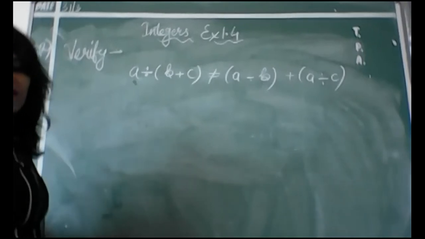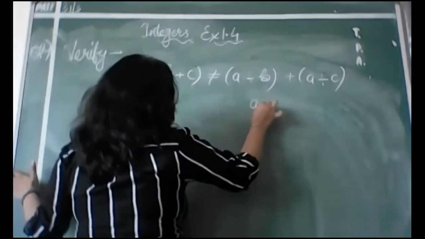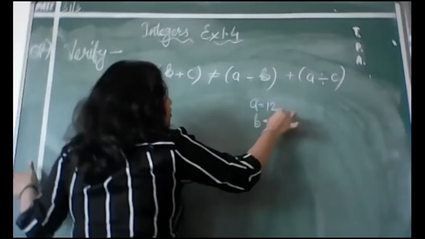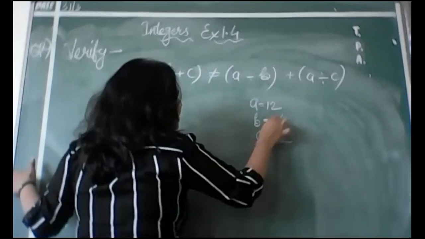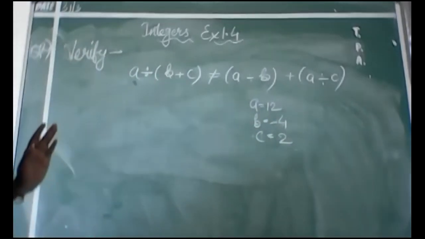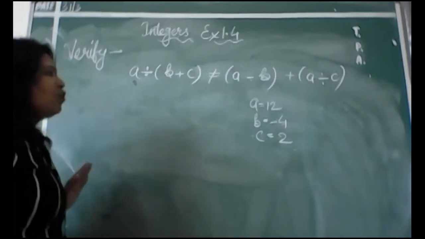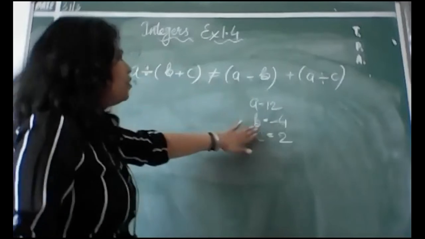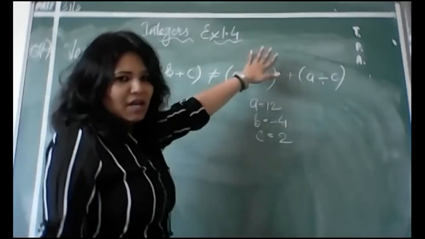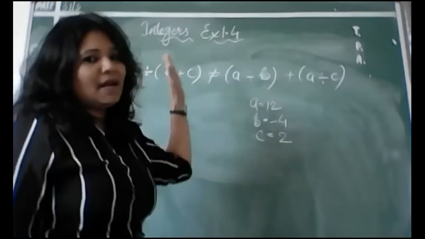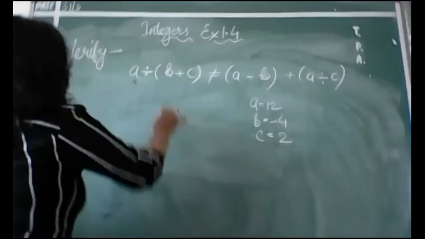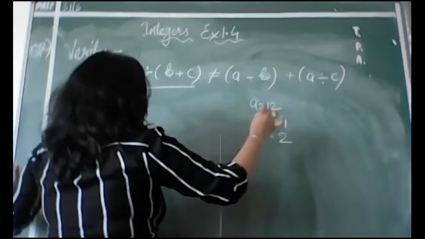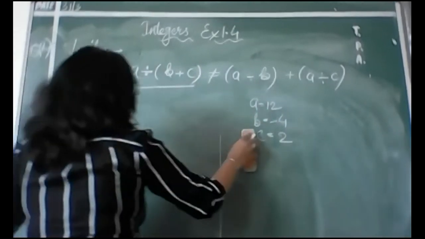And you can see here the values are given. A is equal to 12, B is equal to minus 4, and C is equal to 2. These are the three values which are given and you have to prove. So what will we do? We will put these values, which are written over here, in this side, and we will put the same thing here also. So we will put them on both sides, and after that we will see whether both the sides are coming equal or not. Okay? So this is one side, so we will take it, this is LHS, that is left hand side, and another side will be RHS. RHS means right hand side.